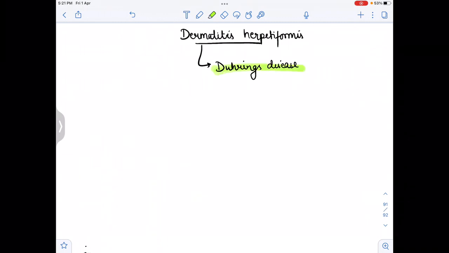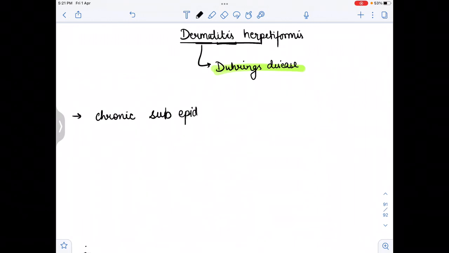So basically, as from the name we can assume, derma means skin, itis means inflammation. So on the skin there is inflammation. So why is this inflammation going on? Basically in this there is a chronic inflammation. Which layer of the skin is the inflammation in? Basically the subepidermal layer. So there is involvement of the subepidermal layer of the skin, and due to the immune system there is inflammation.